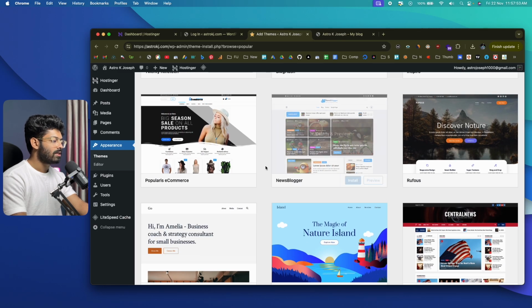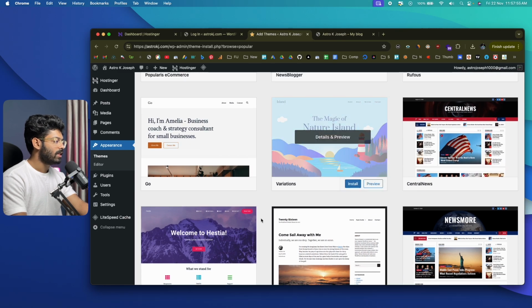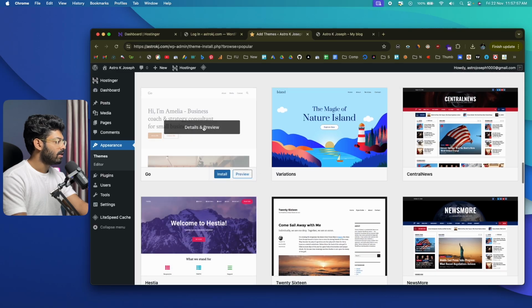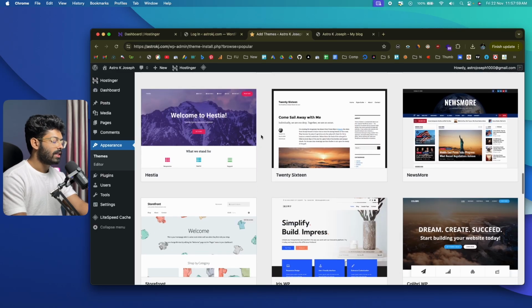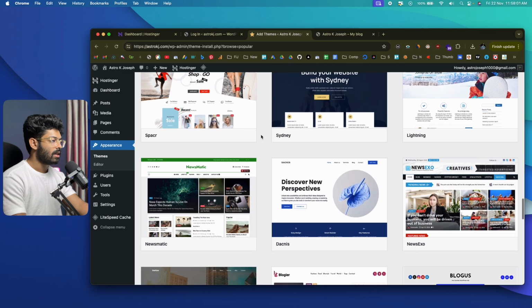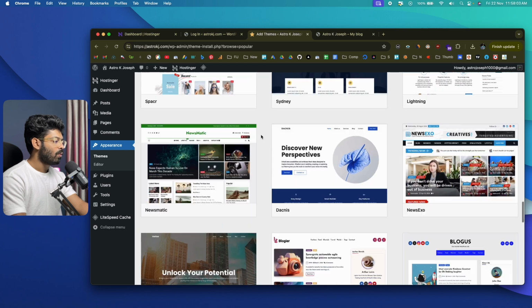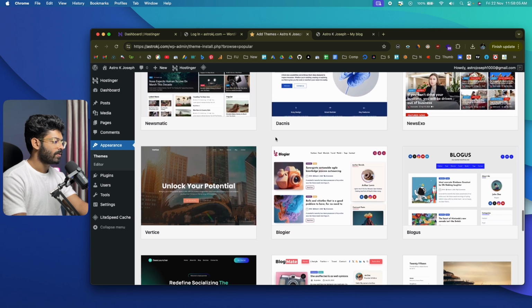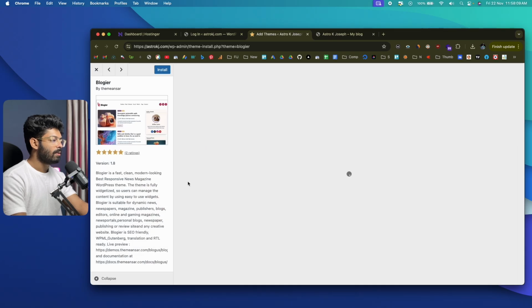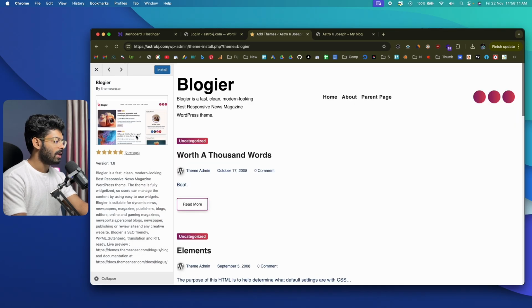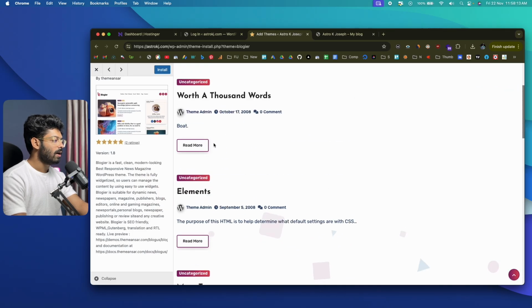So we can see a bunch of different themes right here. We have a newspaper style theme. We have a nice playful theme right here. We have a portfolio kind of theme. I mean, we have a lot of options. For example, let's say I want to install, okay, this one looks good, a blog theme. If I click on this one, I'll be able to see more details related to this theme, and I should be able to see a preview as well.